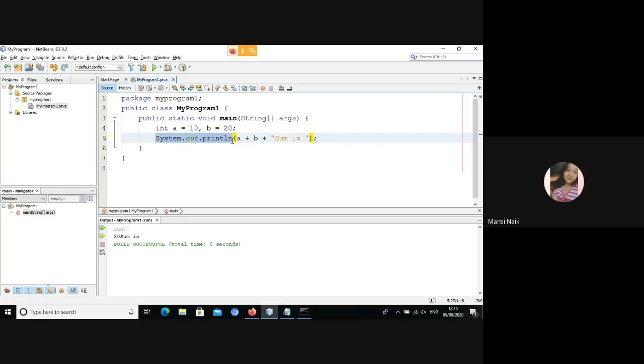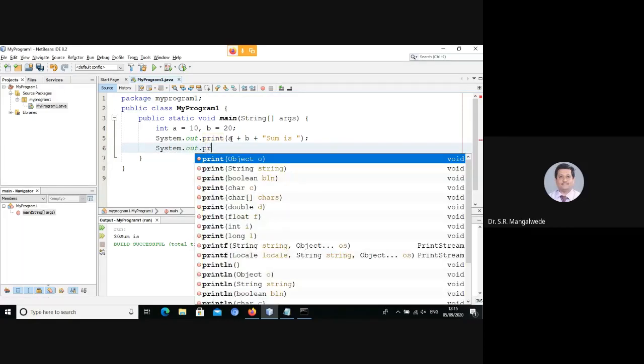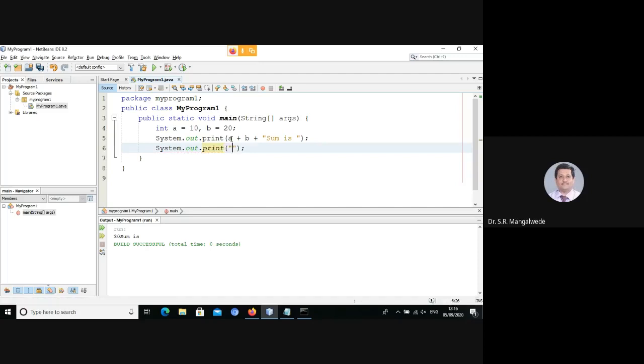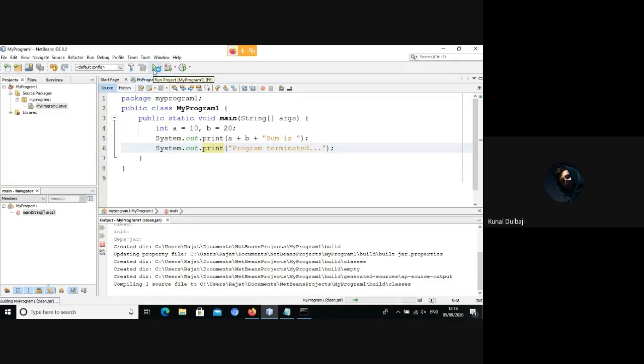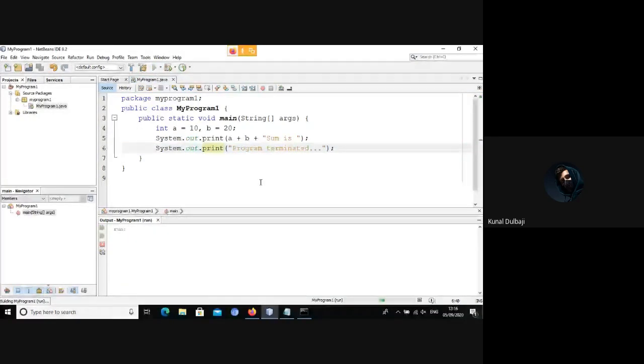So println means go to the next line, right? Yes, println means print and go to the next line: print followed by feed a new line. If I say System.out.print program terminated, look at the output.